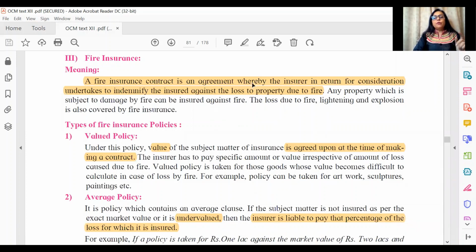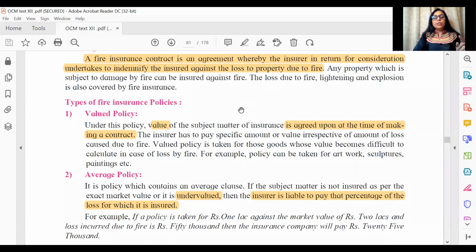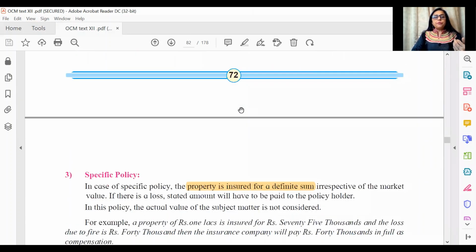Once again, the definition for 1 mark or 2 marks would require this length of an answer. If you see valued policy, the value of the policy is determined, agreed upon at the time of making the contract. So not after the loss, but before, while the contract is being made, the value is determined. Next you see average policy. Once again, this is a case of under insurance when the goods are undervalued. If you have taken insurance for only half your goods, you will get only half the compensation.